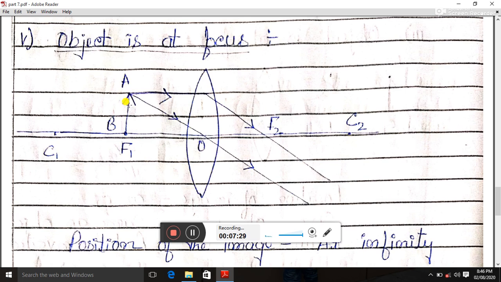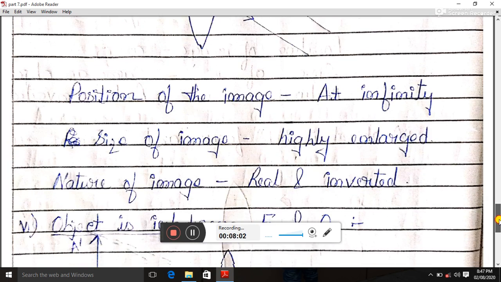This is the object placed at the focus. So the ray has gone like this, and after refraction it passes through the second focus. Another ray will pass through without deviation. So these two rays will meet somewhere at infinity. So my image will be at infinity and the image will be very large compared to the object size, and the image will be real and inverted.